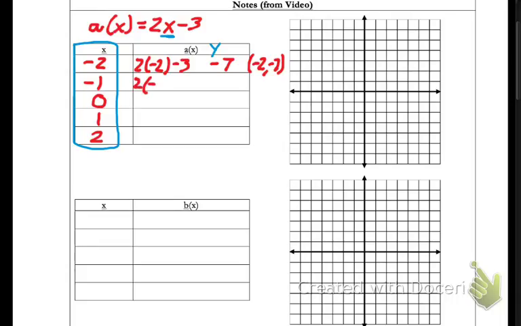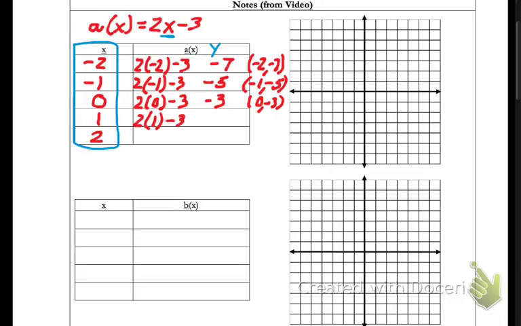Now we do it with negative 1. 2 times negative 1 minus 3. Well, that's negative 2 minus 3, which is negative 5. So I've got negative 1, negative 5. And I'll put in 0. 2 times 0 minus 3. Following order of operations, I get negative 3, so it gives me the point 0, negative 3. I now put in 1.